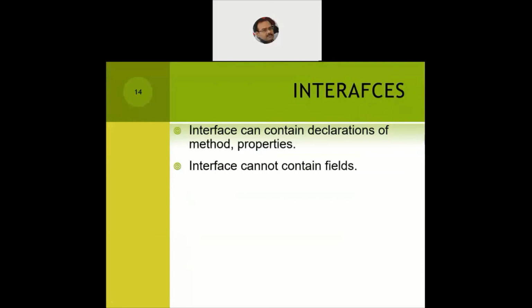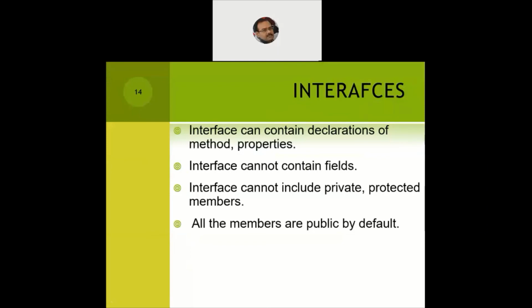An interface cannot contain fields, so there cannot be any declaration of fields. An interface cannot include private and protected members, so every member has to be public so that it can be accessed by other classes and structures. All the members are public by default, so we do not use any private or protected members within the interface.